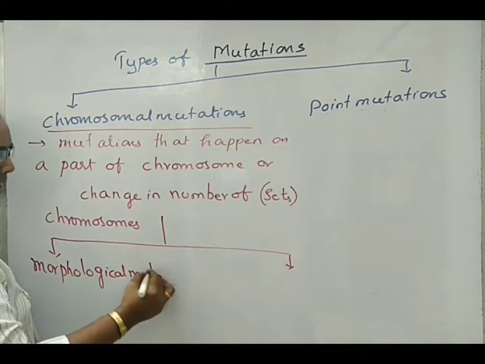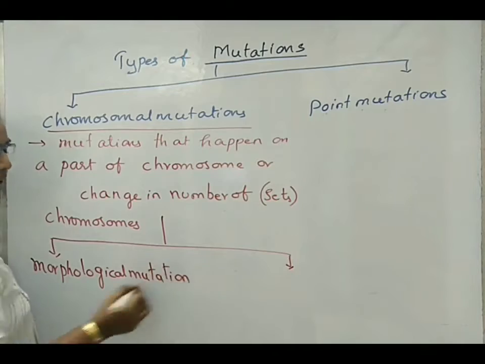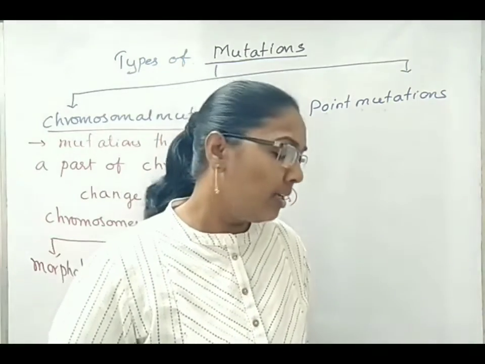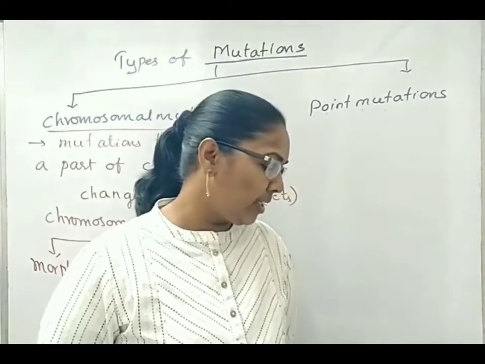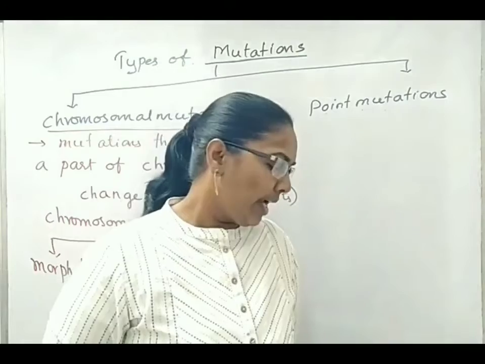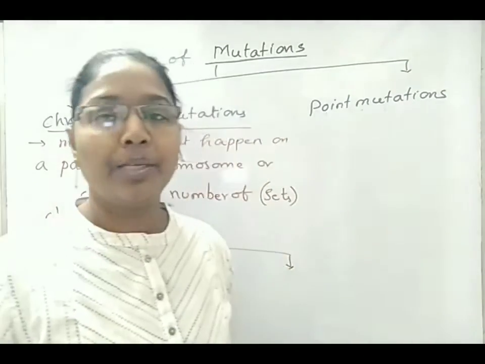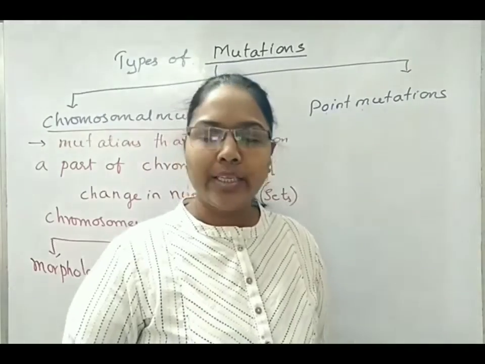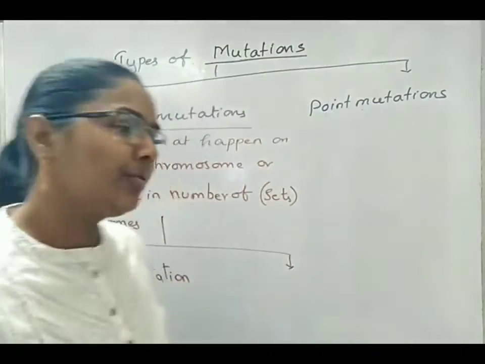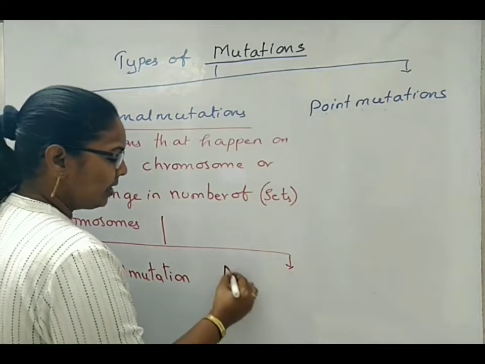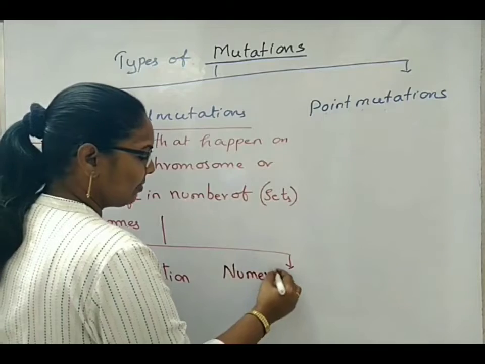You may ask me, why should we read all this? Because there are previous MCQs that are asked on translocation type of mutations, and some options are given like deletion mutations and duplication mutations, etc. in previous MCQs that are conducted after 2018. So we need to discuss this type of chromosomal mutations. Morphological mutations, and another one is numerical mutations.